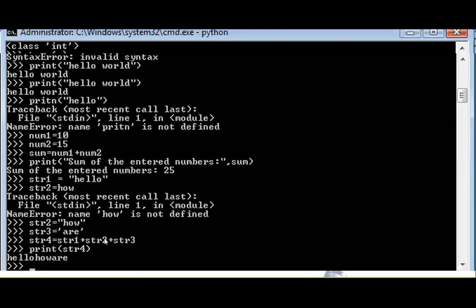Because the interpreter automatically treats str1, str2 and str3 as strings. Whenever we use the plus operator in between strings, it indicates the concatenation operation. That's why all three are added: hello, how, or. Like this, we use the concatenation operation.